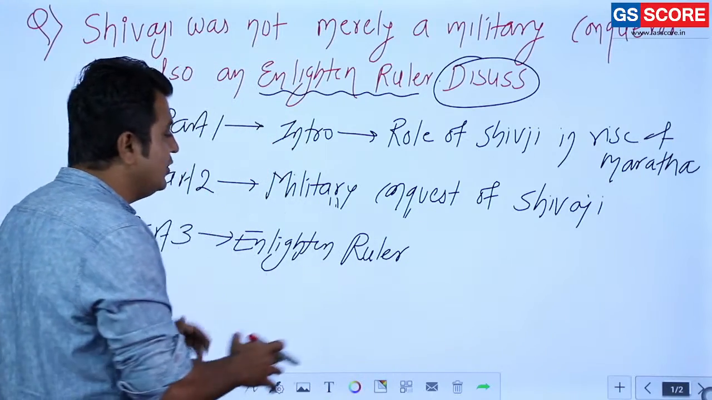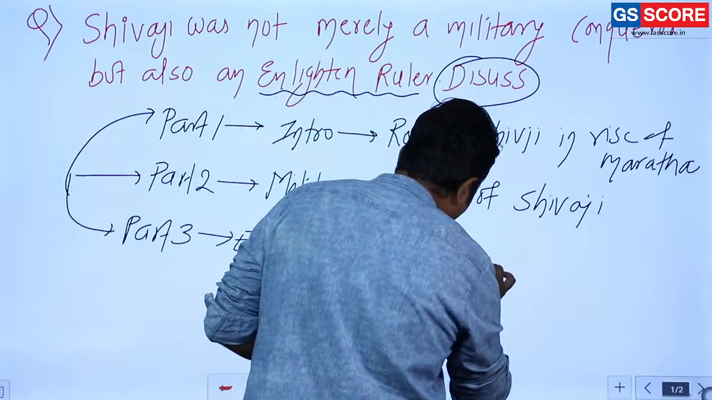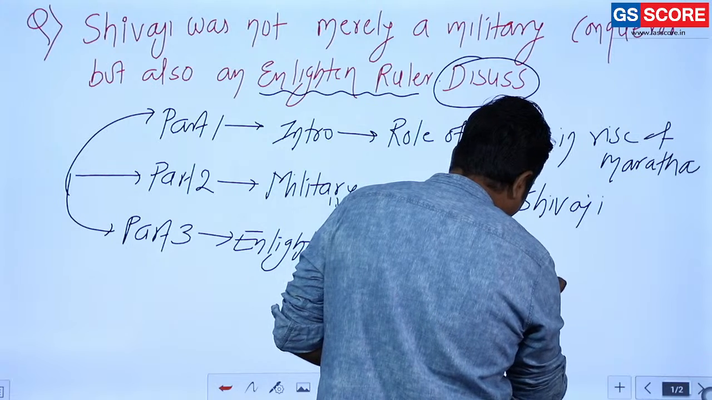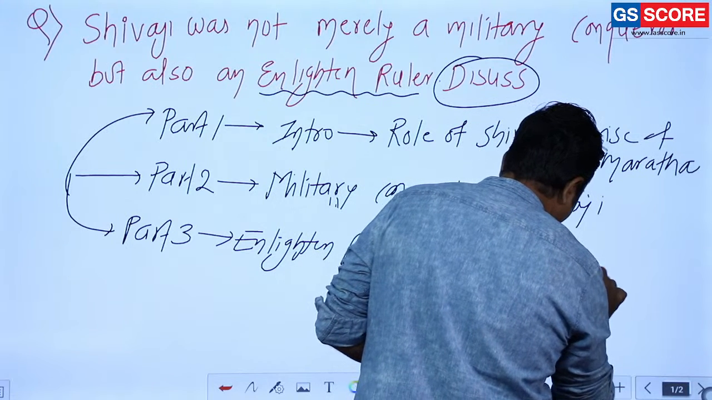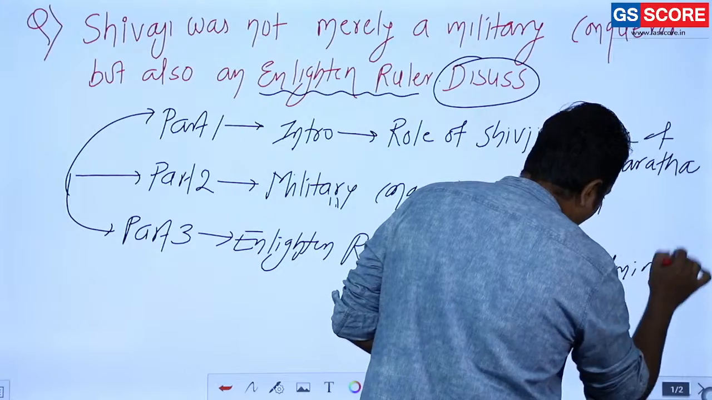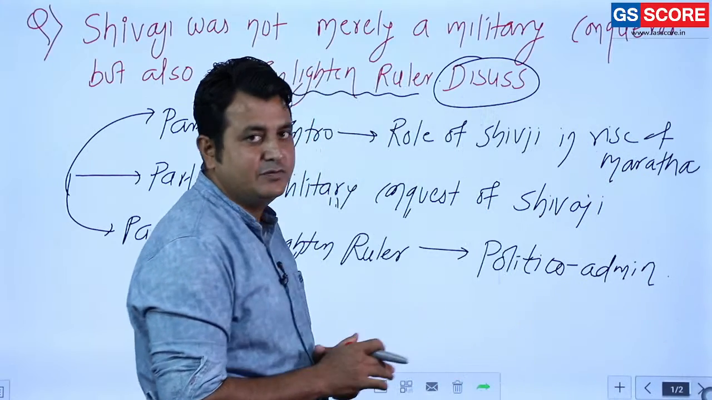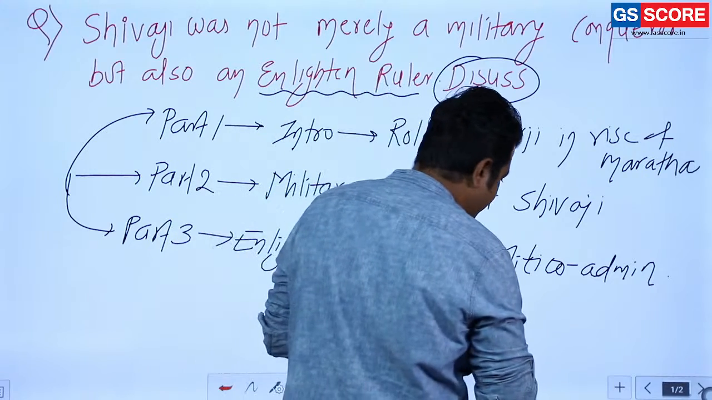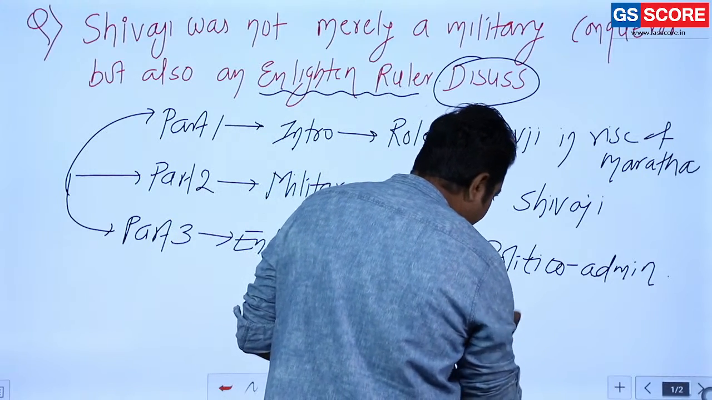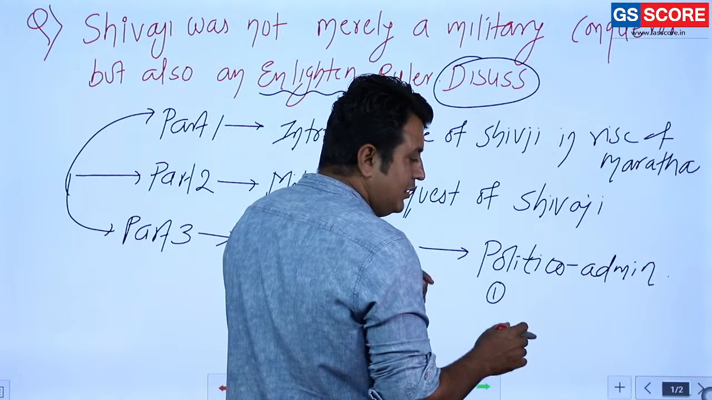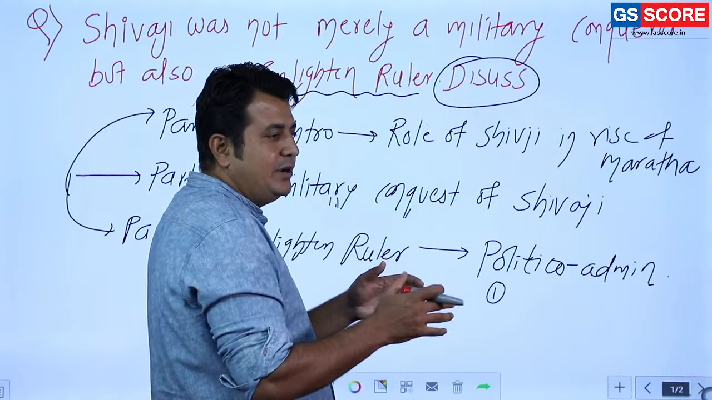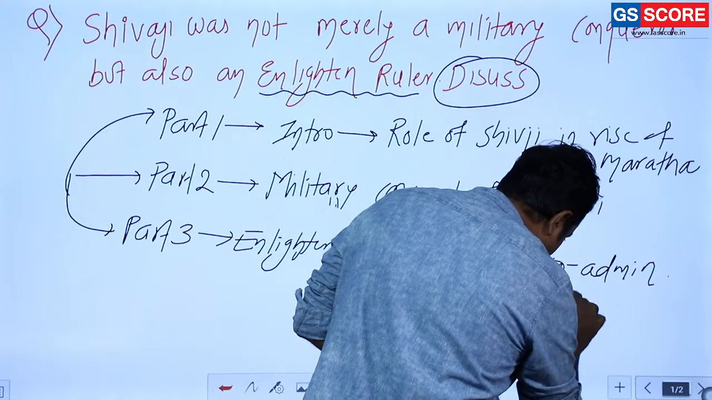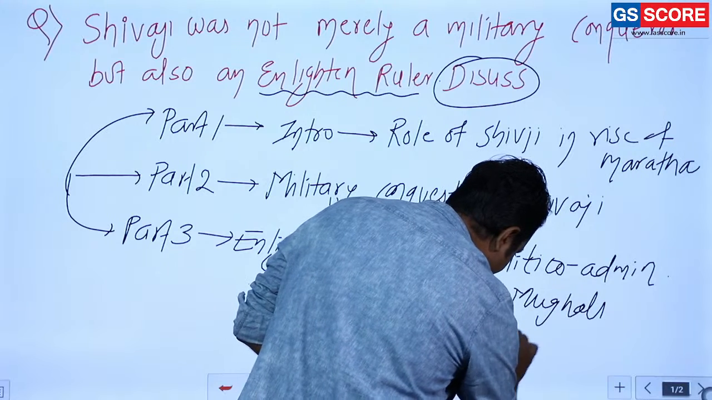So for the enlightened ruler, the most important aspect you are going to mention is the politico-administration of the Maratha state under Shivaji. Here you are going to mention two aspects in political administration. The first important point you have to mention is that it is an amalgamation or collaboration of policies adopted from the Mughals as well as the Deccan states.